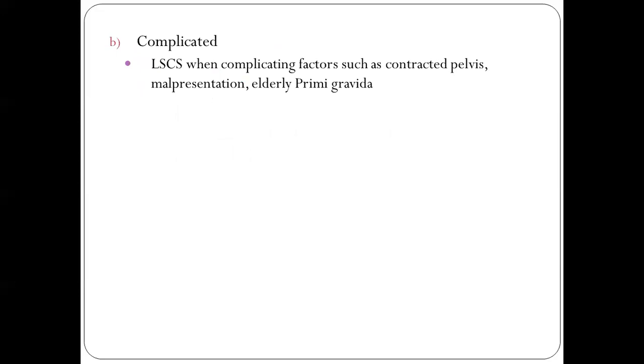And if it is a complicated case, such as if the mother has a contracted pelvis, if she is an elderly primigravida, or in case of malpresentations, we directly post the mother for cesarean section. So in this session, we have seen post-maturity. Post-maturity means continuation of pregnancy beyond 2 weeks after the expected date of delivery.